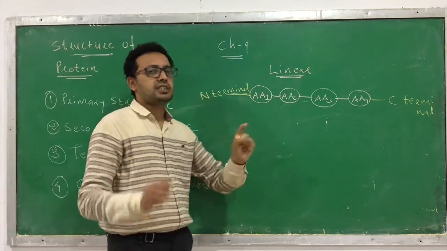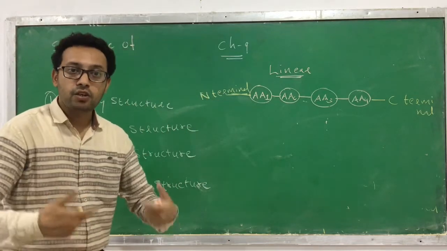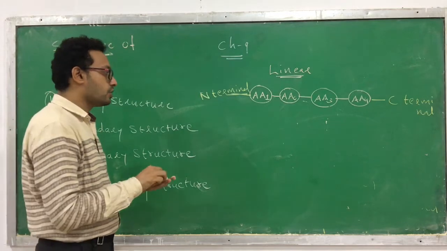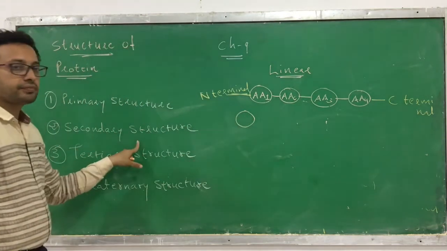But many times such a simple structure is not observed in a living organism. In a living organism a somewhat more complex structure is observed, like this one. This is called the secondary structure.